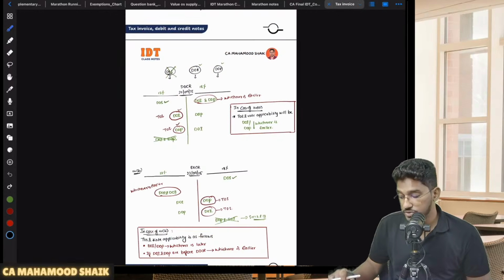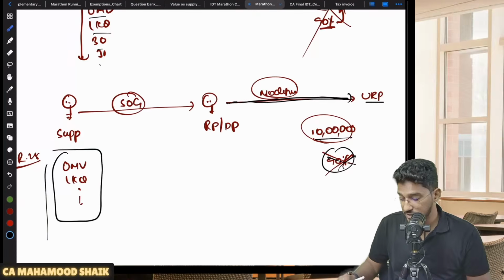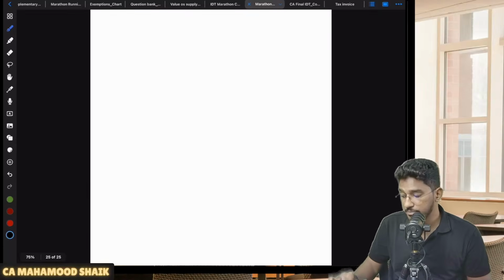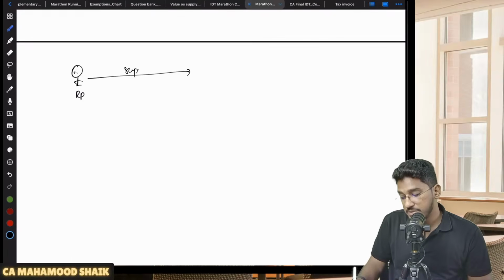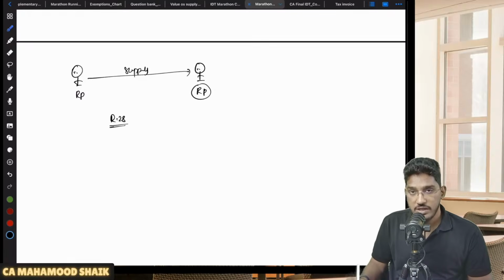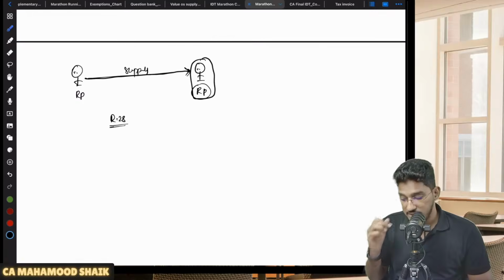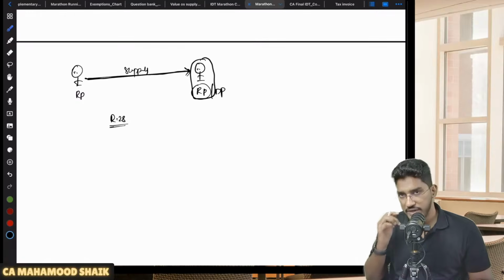Sir, what is this one more provision? Let me try to explain this with the help of an example. Let us say there is a related person or distinct person making some supply to another related person. Now practically what will happen? Rule 28 should become applicable. But the provision says, if you are making some supply to a recipient who is a related person or distinct person under section 25, and this recipient is eligible for full ITC, then rule 28 will not become applicable.